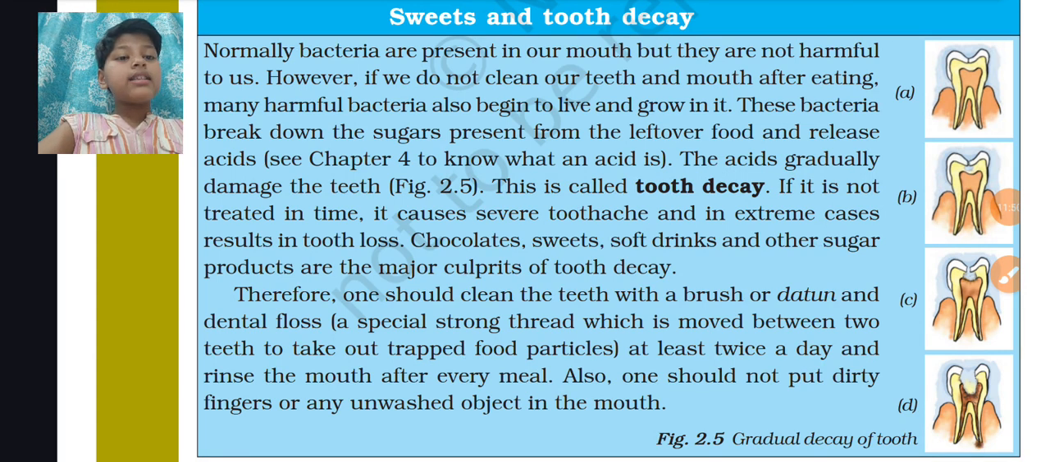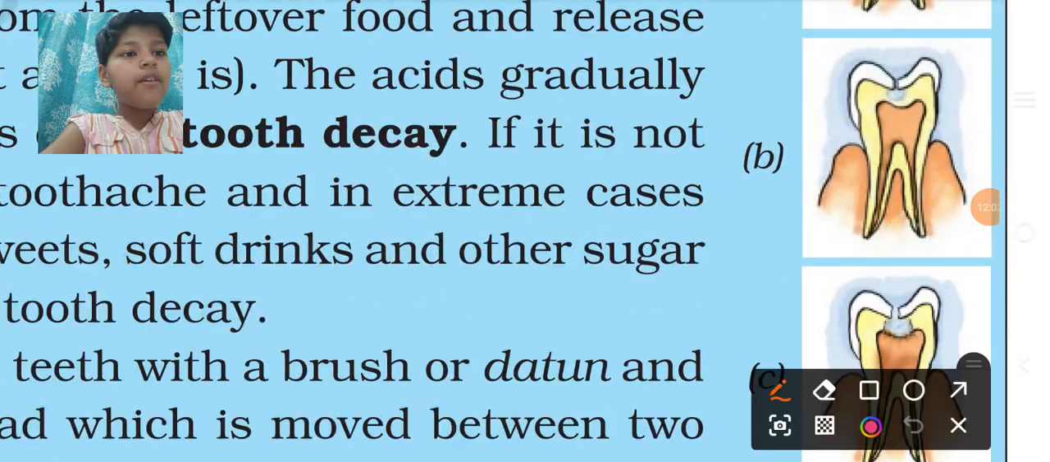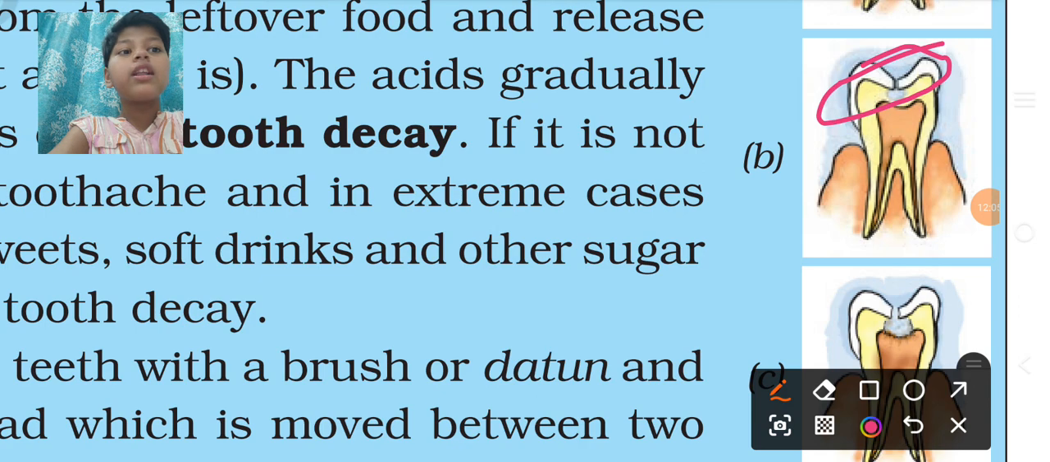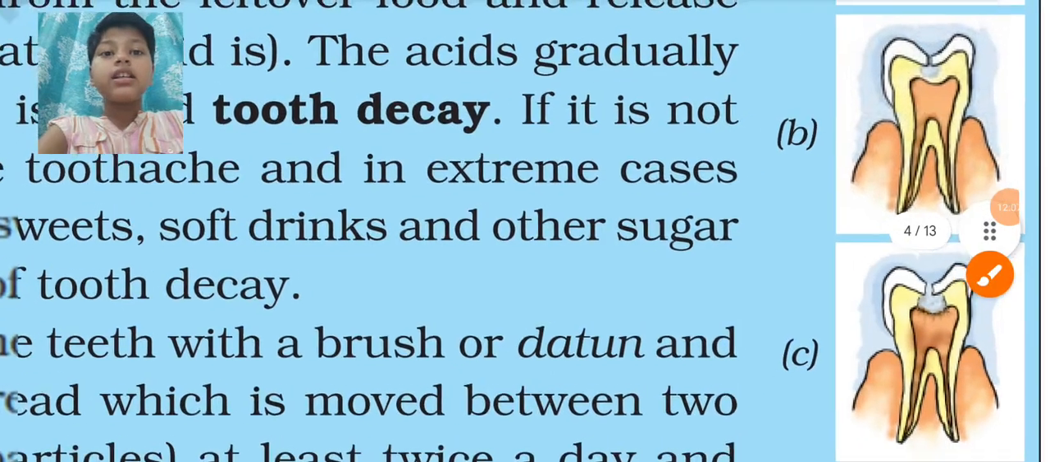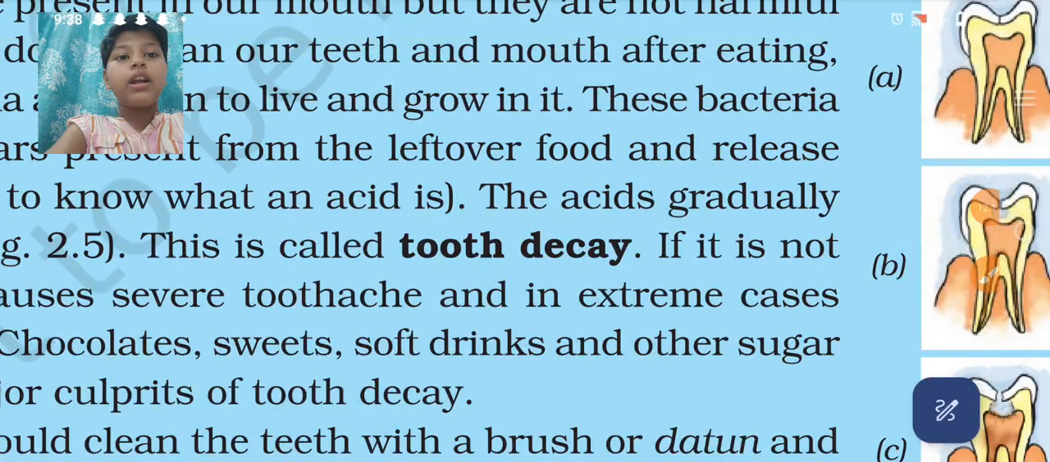So the acid is very harmful to our teeth. As I told you, it burns things. So it burns our teeth surface called enamel. You can see this white thing over here. This outer covering of our teeth is called the enamel, and it is the strongest part of our body.